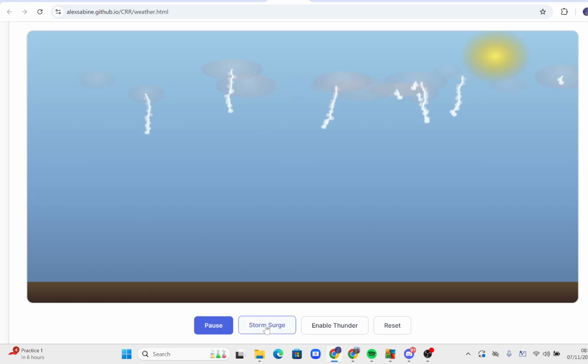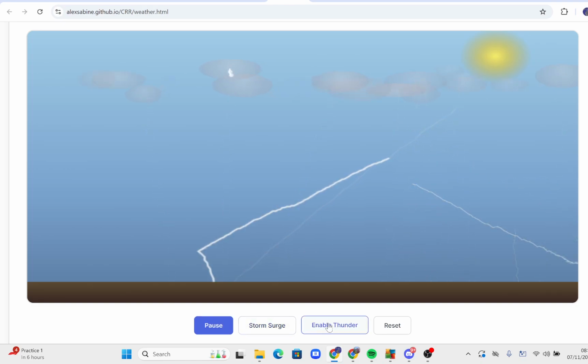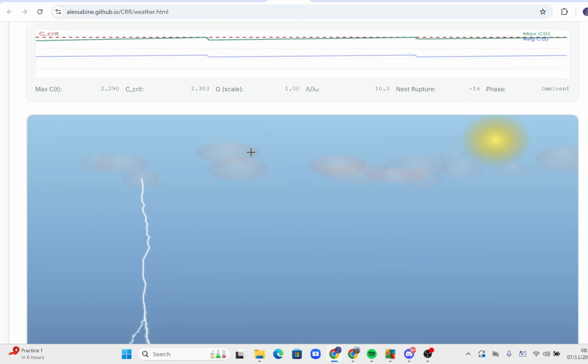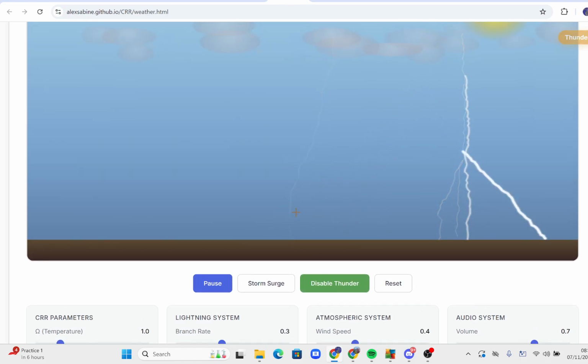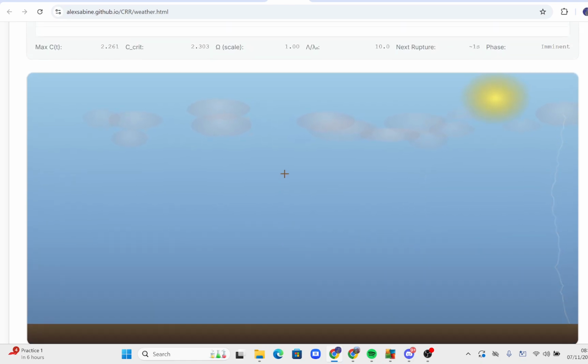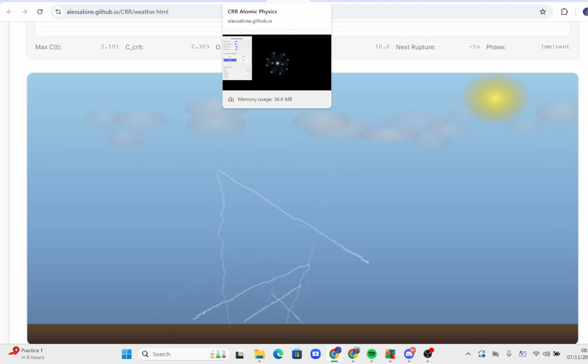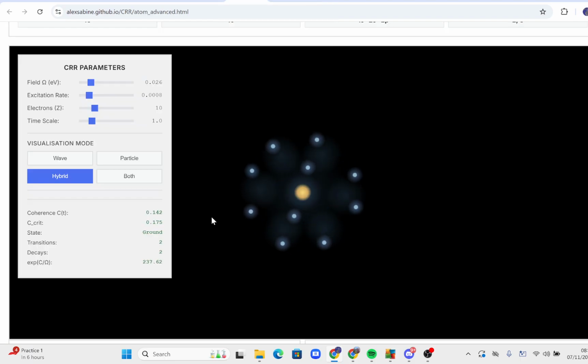Here we have thunderstorm, and I'll just explain as coherence increases in the cloud as charge, eventually it reaches a rupture threshold, and we get thunder and lightning. The sounds from these scripts are all diegetic from within the script itself.